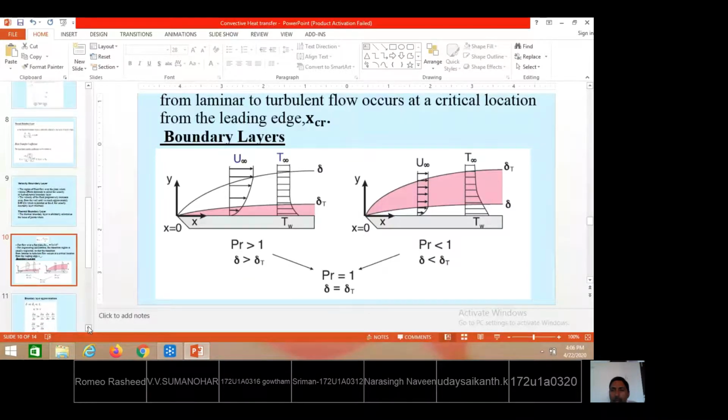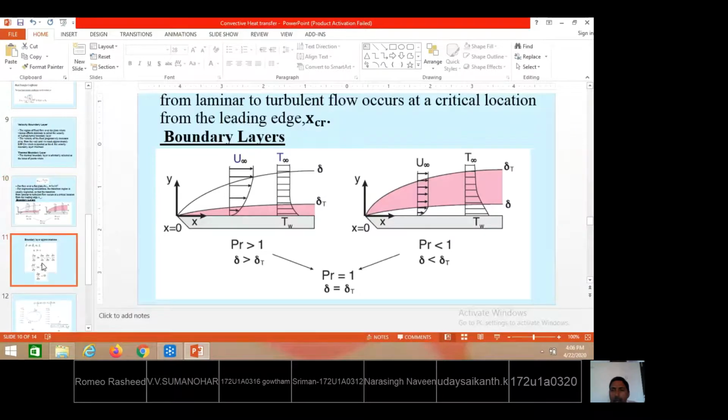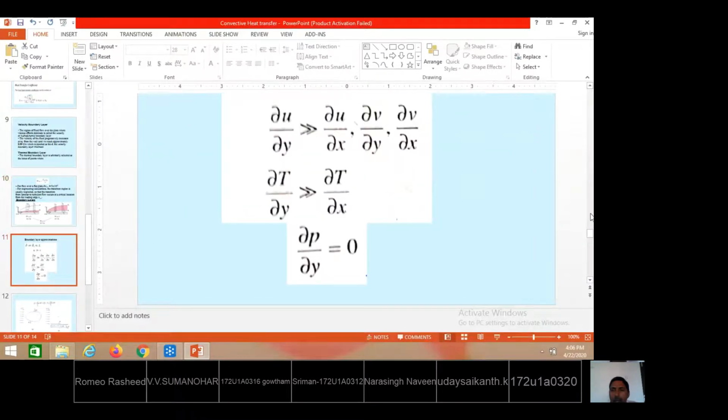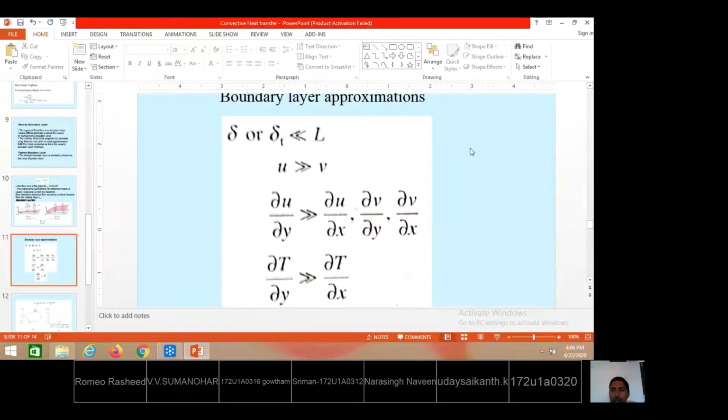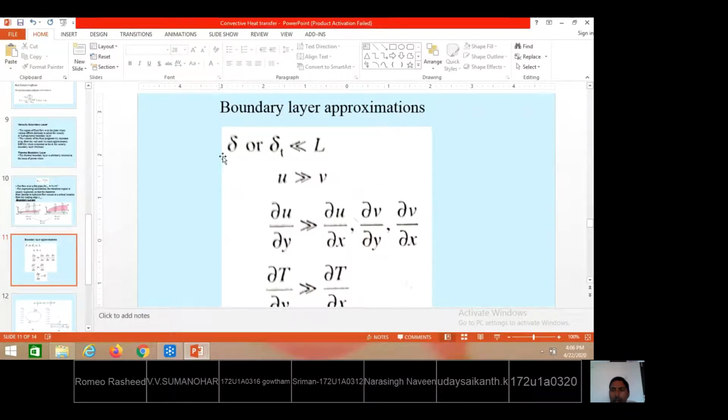Prandtl has proposed a few more equations to be applied for boundary layers, that is, for flows within the boundary layer. These are the boundary layer approximations he has proposed. Delta, the hydrodynamic boundary layer thickness, or delta t, the thermal boundary layer thickness, are much lesser than the actual length of the plate or the solid surface. This is also called the characteristic length. So this is the actual length of the solid surface.